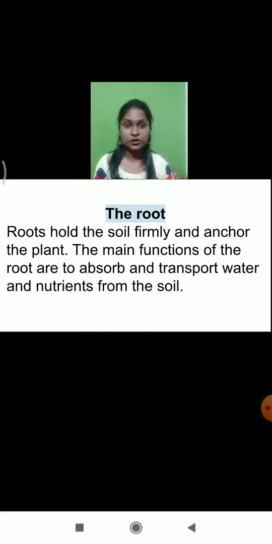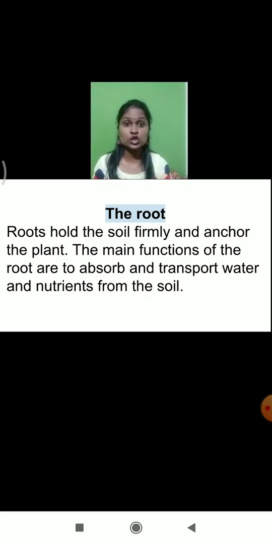And now we are going to learn about the root. The root is the base of the plant. Am I right? Imagine a building without a base. A building without a base will collapse immediately. Exactly in the same manner, the roots are very important for the plants. If the roots are very strong, the plant will be stronger, because these roots hold the soil firmly and anchor the plant deep inside the soil.